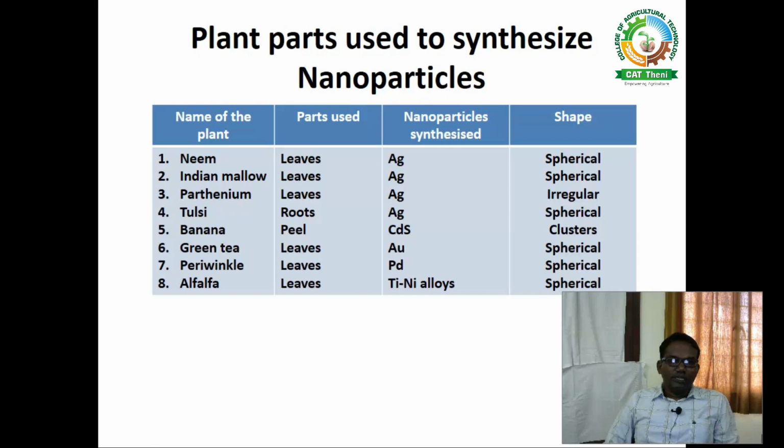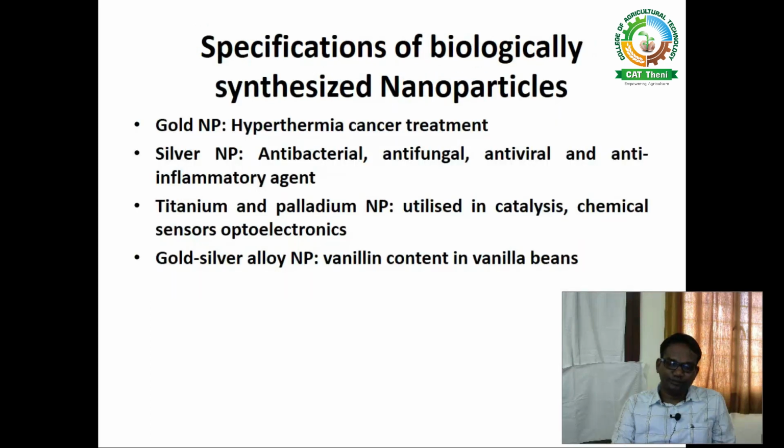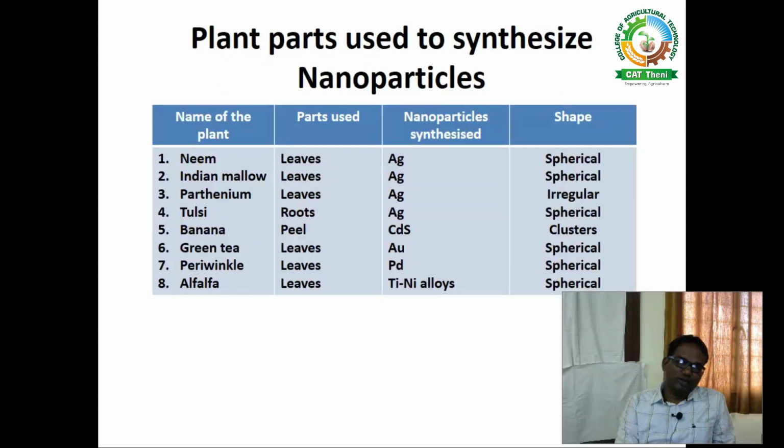In banana, the fruit peel is being used to produce cadmium sulfide nanoparticles that will produce clusters of nanoparticles. Then green tea. The green tea leaves are also used to produce gold nanoparticles. The ultimate particle will be of spherical shape. The periwinkle leaves are also being used to produce palladium nanoparticles that are also spherical in shape. And alfalfa leaves are also used to produce titanium nickel alloys that will be in spherical shape. So these are the plant parts.